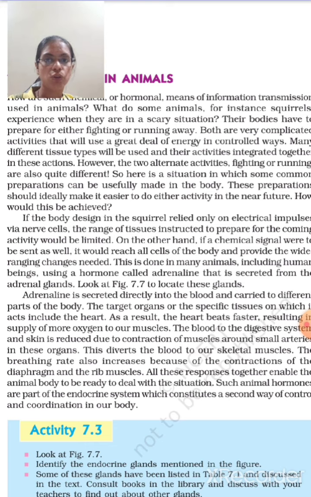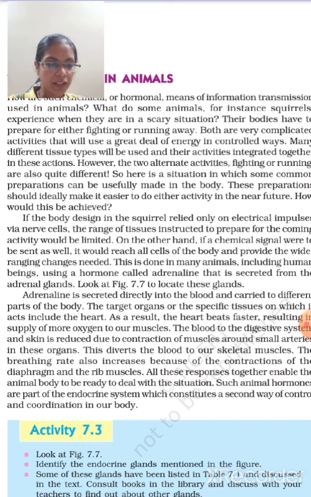It depends on you. During that situation, the adrenaline hormone is released in the body, which will go to all the cells of the body, and where there are receptors, they will accept the hormone. It will act as a lock and key. That receptor will accept the hormone and they will act against the particular situation.